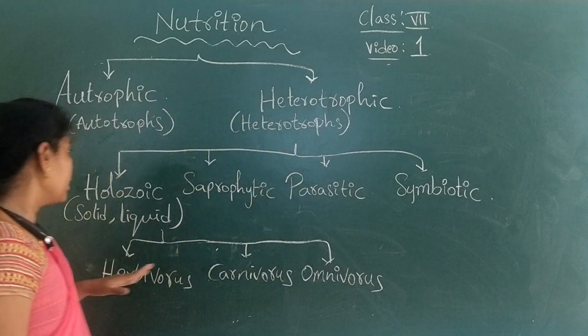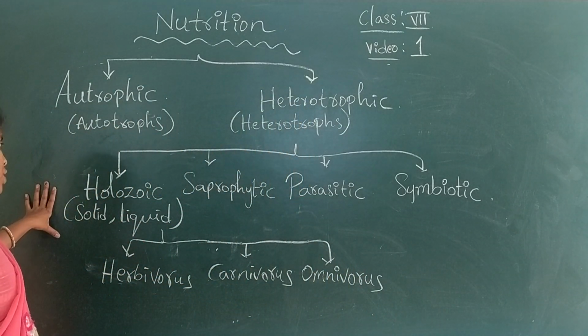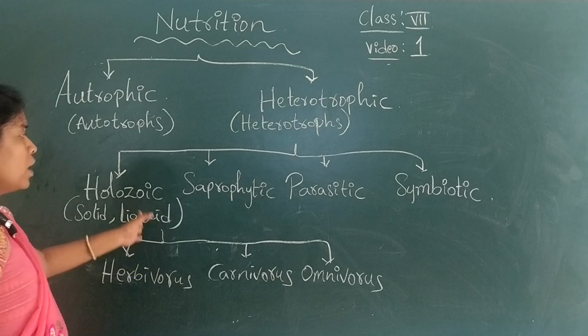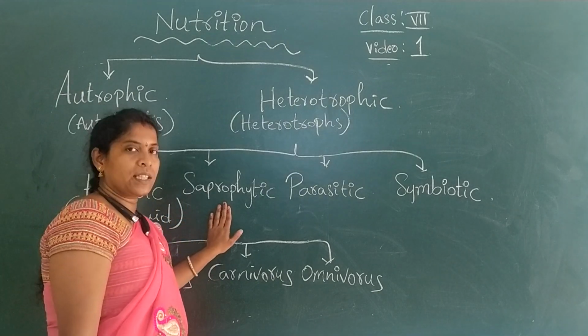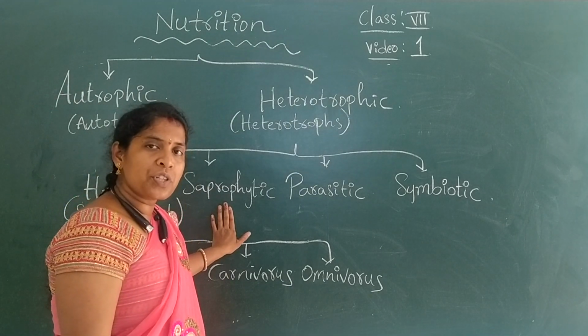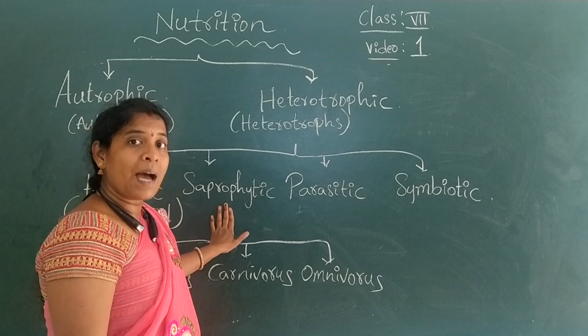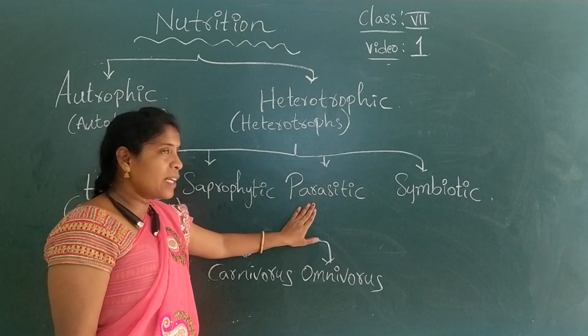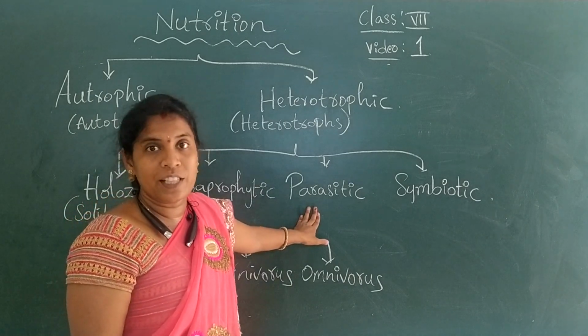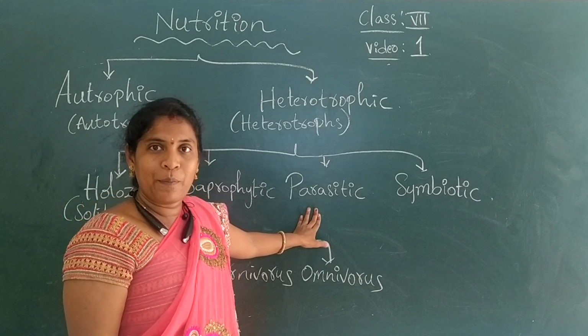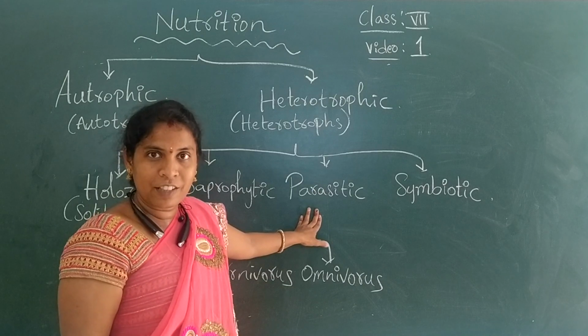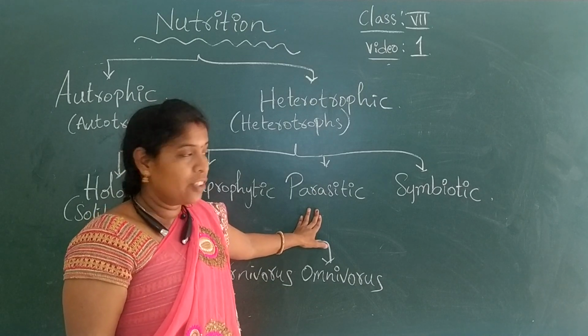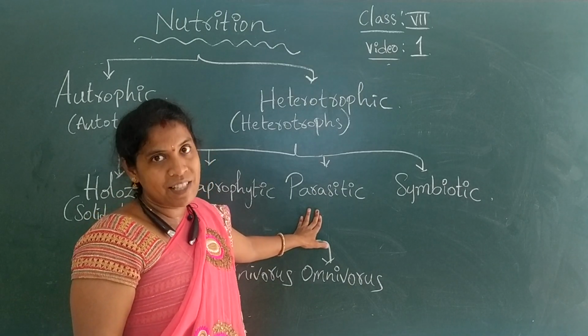So based on that, holozoic nutrition has been classified into three types. Now we come to the point of saprophytic. Saprophytic nutrition is followed by saprophytes. They depend on dead bodies. Parasites, on the other hand, depend on live bodies. For example, a mosquito feeds on our blood, on a live body, right? So that kind of nutrition is called parasitic.